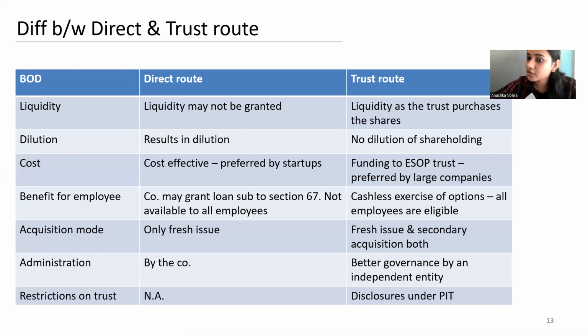What is the mode of acquisition? In direct route, there can only be primary acquisition, whereas the company is issuing fresh shares.